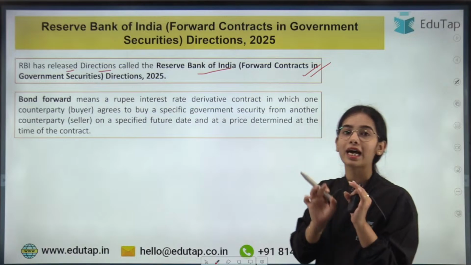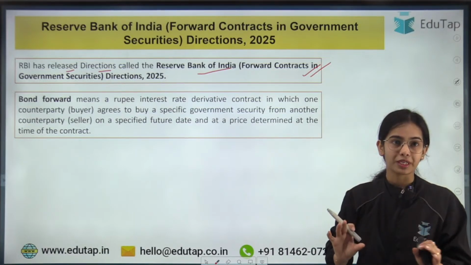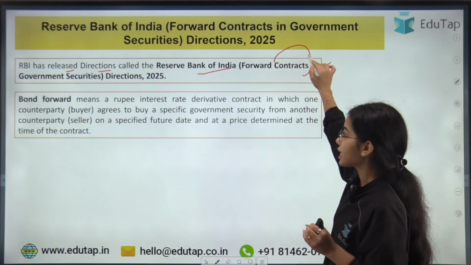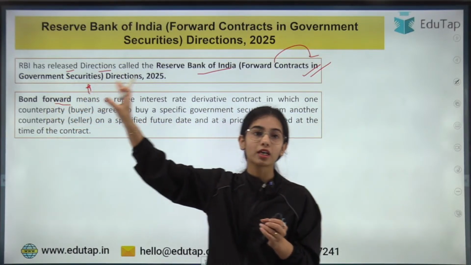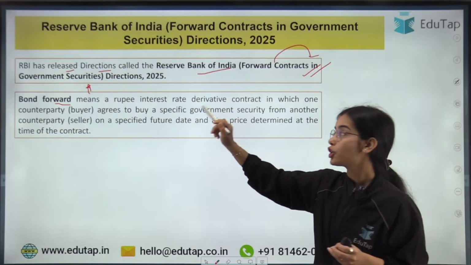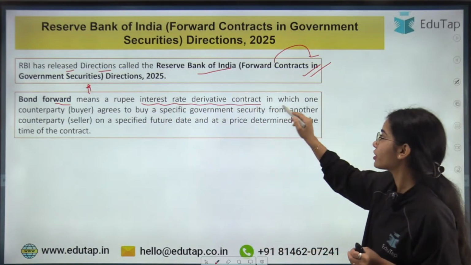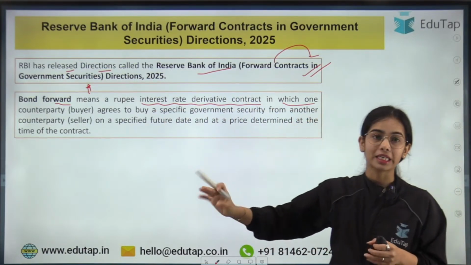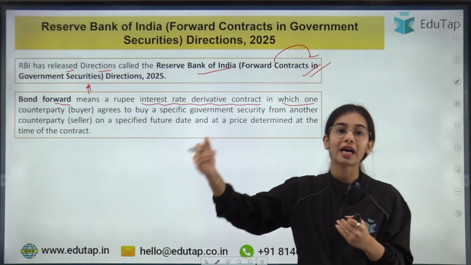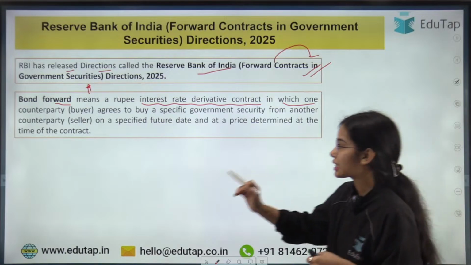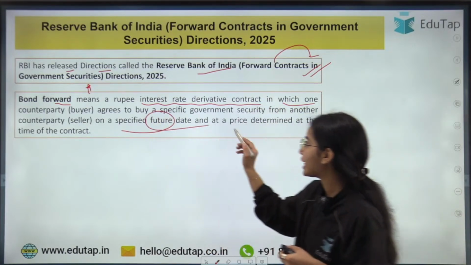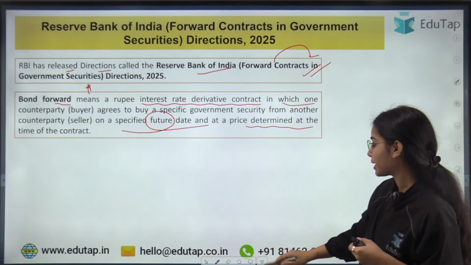So first of all, it has been described by the RBI that the forward contracts in government securities will be called bond forward. So what are the bond forward? They are the rupee interest rate derivative contract in which one counterparty, that is the buyer, is agreeing to buy a specified government security from another counterparty, that is the seller, on a specified future date at a predetermined price.